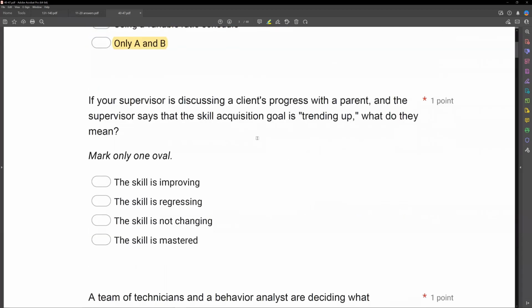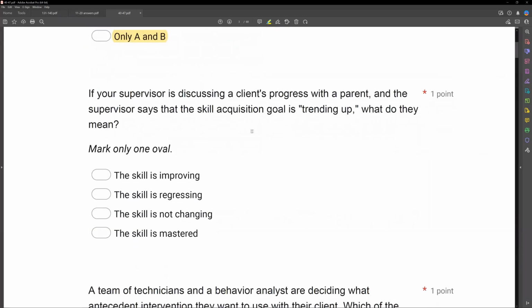If your supervisor is discussing a client's progress with a parent and the supervisor says that the skill acquisition goal is trending up, what do they mean by that? What do they mean by this idea of trending up? Well, what's a trend? A trend is basically what direction is our data moving, right? Which direction is the data path going?